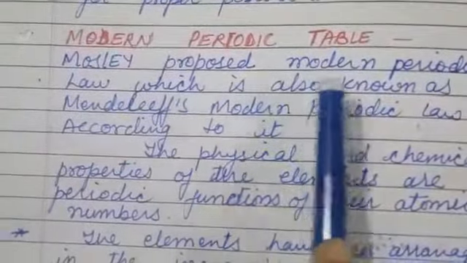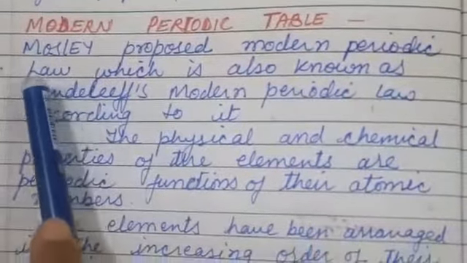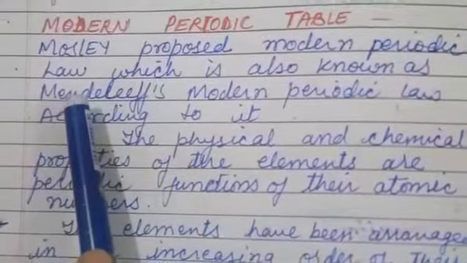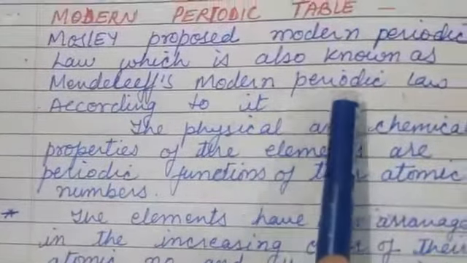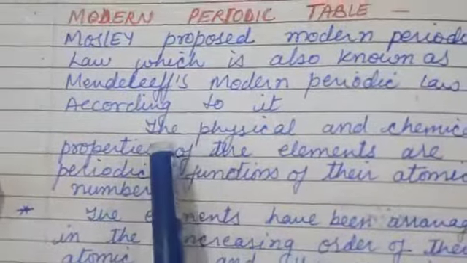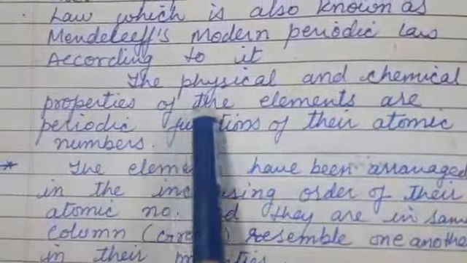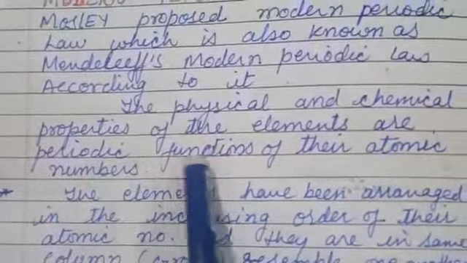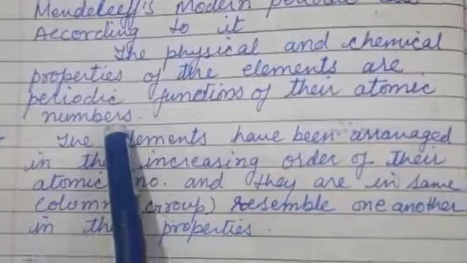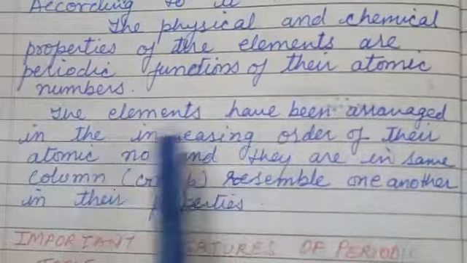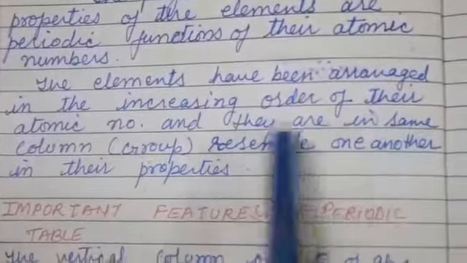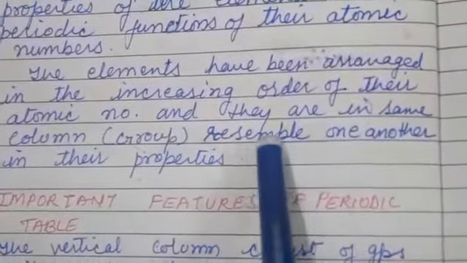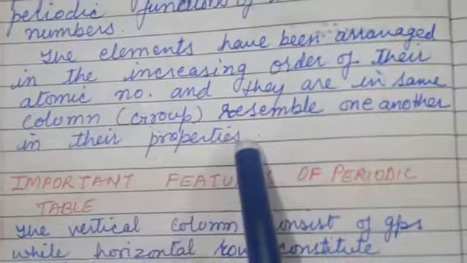Now come to the modern periodic table. It was proposed by Moseley. He gave the law, which is also known as the modern periodic law. According to it, the physical and chemical properties of the elements are a periodic function of their atomic number. The elements have been arranged in increasing order of their atomic number, and those in the same column or group resemble one another in their properties.